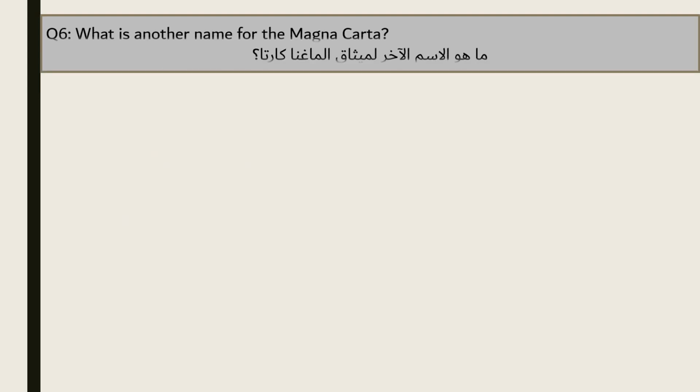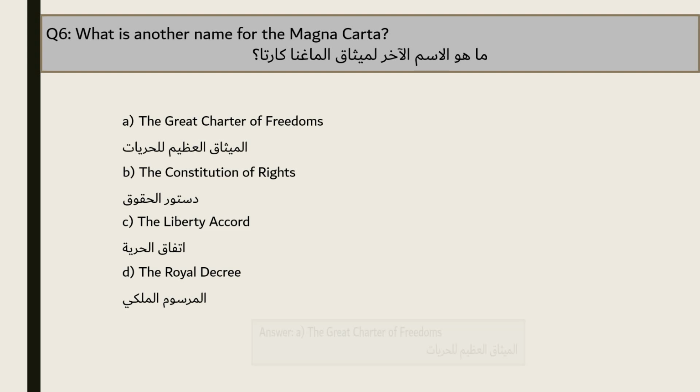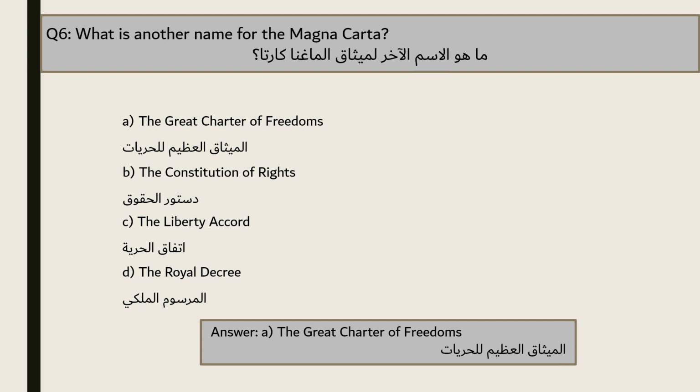Question 6. What is another name for the Magna Carta? A. The Great Charter of Freedoms. B. The Constitution of Rights. C. The Liberty Accord. D. The Royal Decree. The answer is A. The Great Charter of Freedoms.